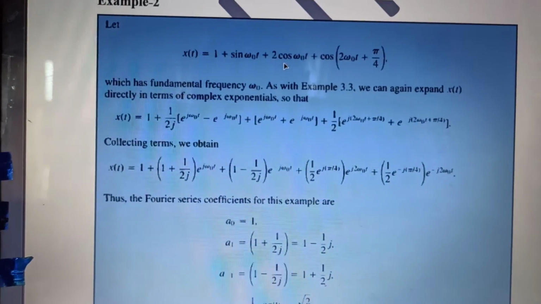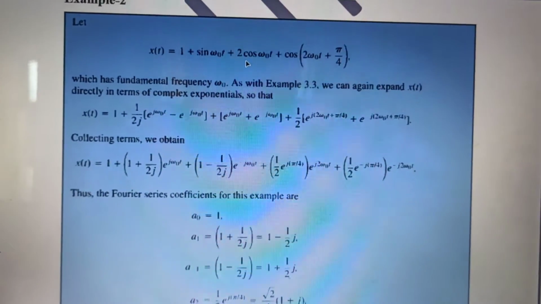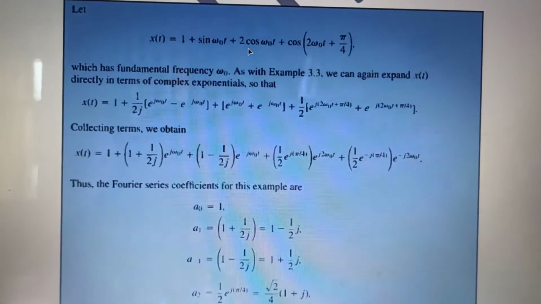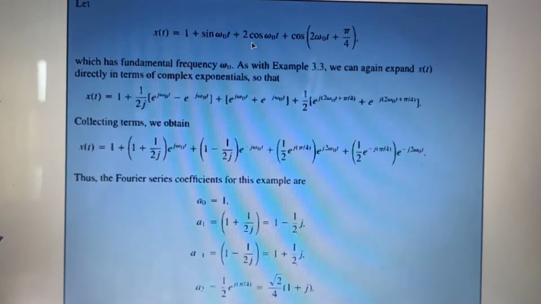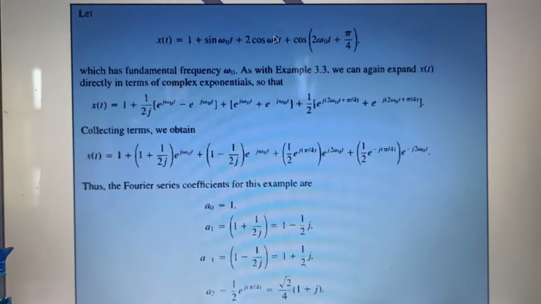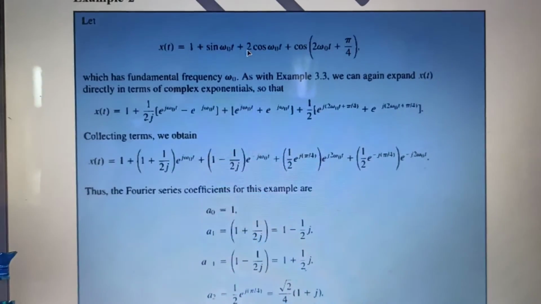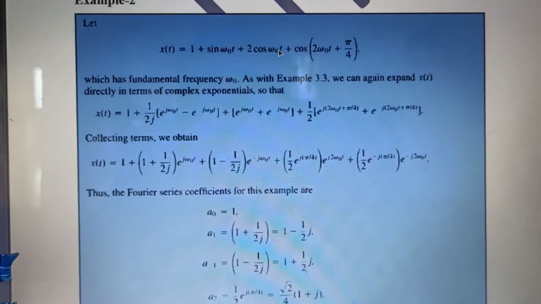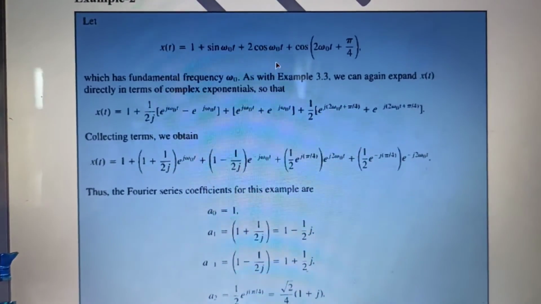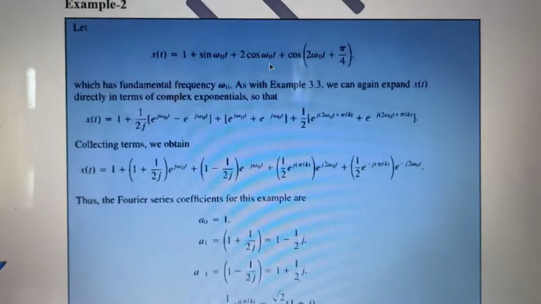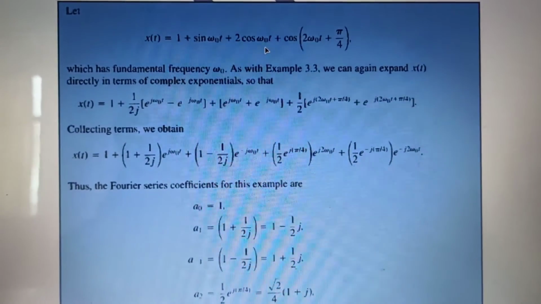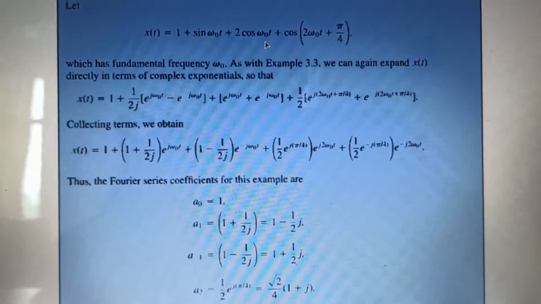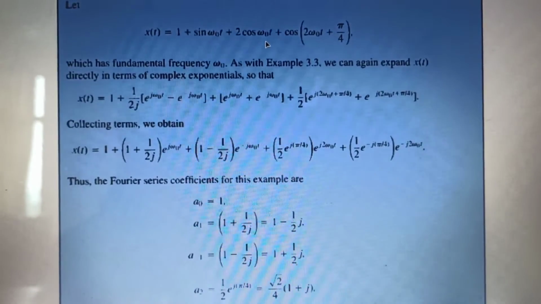Again a shifted fundamental is present. Omega naught t is nothing but the fundamental, and it is shifted by pi by 2. So this is 2 sin(omega naught t) minus 2 sin(pi by 2 minus omega naught t). That's it. I think I am quite clear with this part.